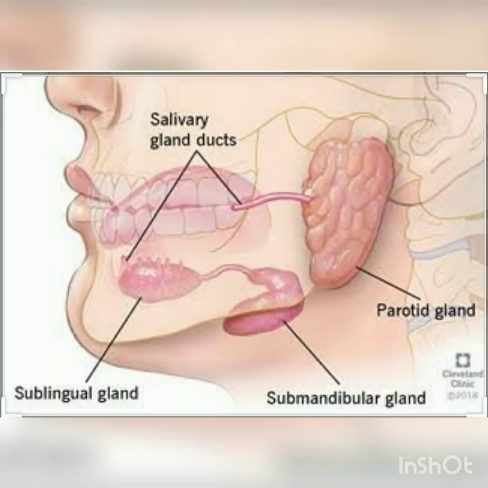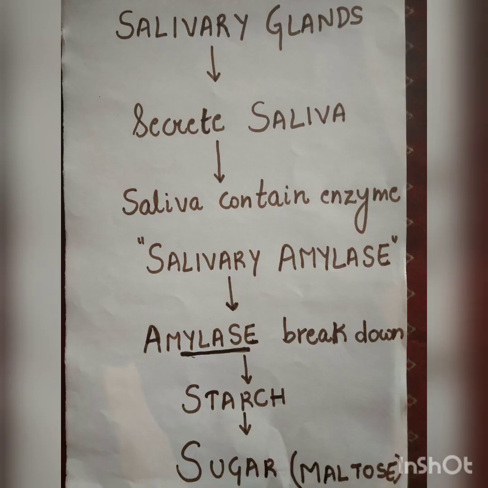Then salivary glands. Salivary glands in our mouth secrete saliva, that is the watery substance or spit in our mouth. This saliva contains an enzyme known as salivary amylase.